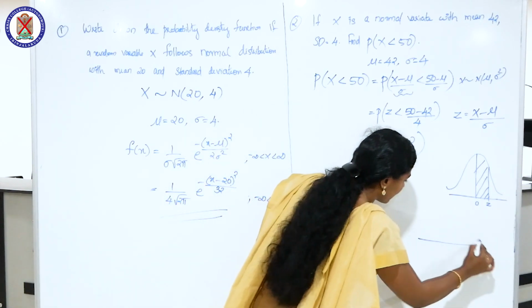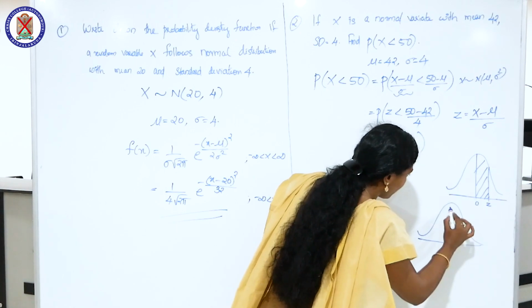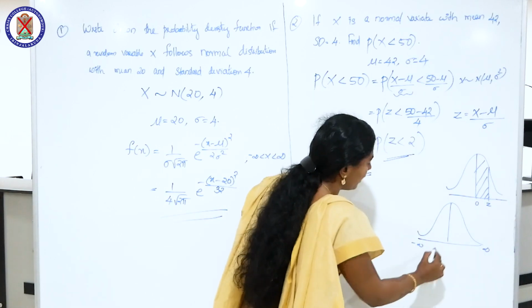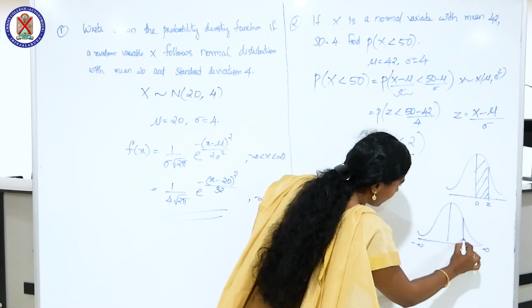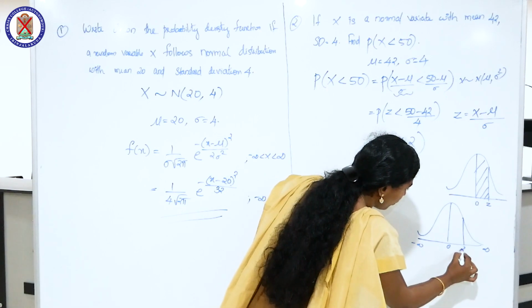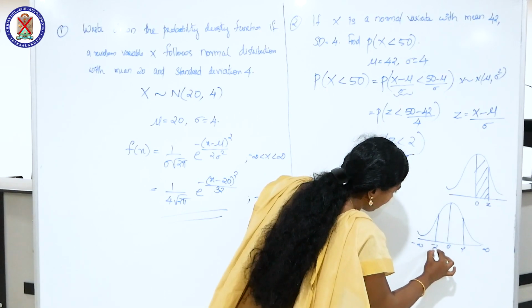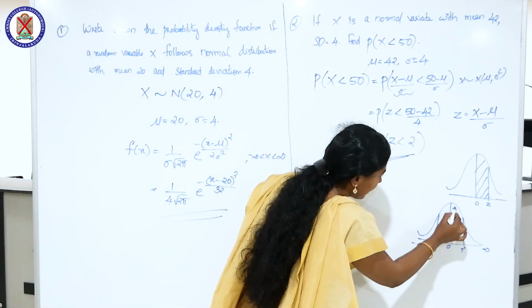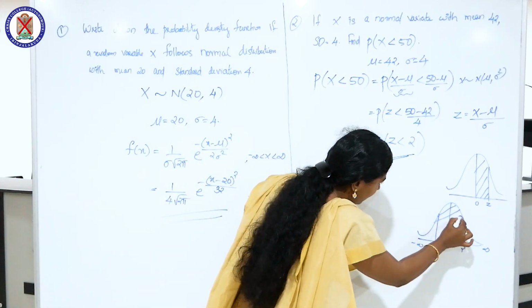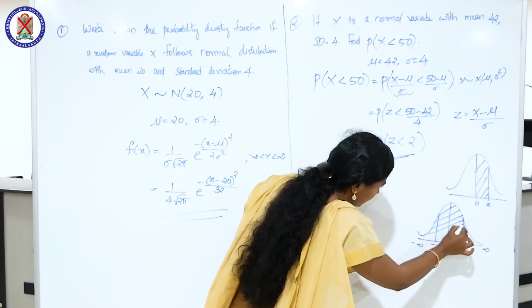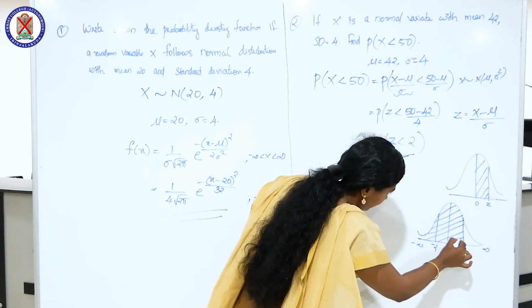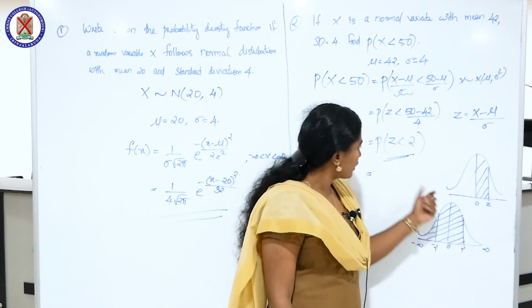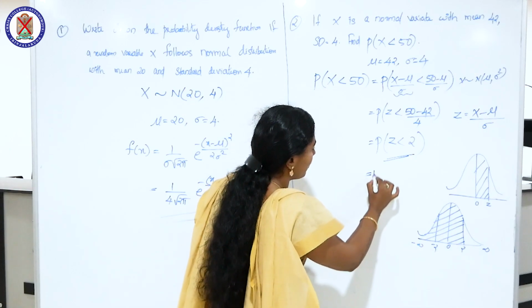From minus infinity to infinity, this is the standard normal curve with center 0, and we have to obtain P of Z less than 2. P of Z less than 2 means this portion. From tables we obtain the area from 0 to Z, so we can split this region.